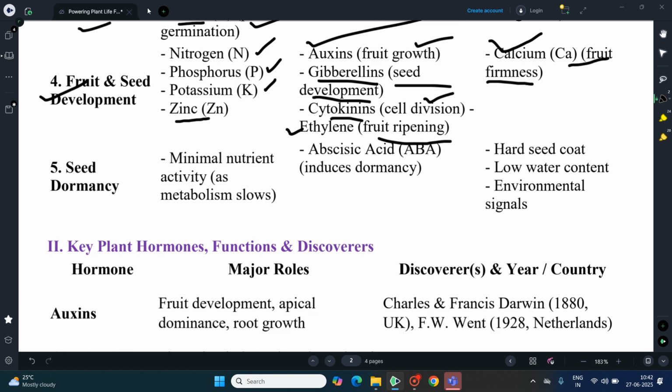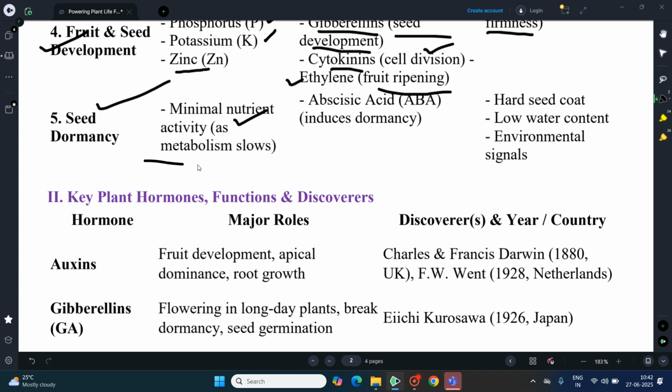And with respect to seed dormancy, very minimal nutrient activities are noticed during seed dormancy, as they are involved in the slowing down of metabolism. But the hormone ABA induces dormancy, that is, it is involved in the induction of the dormancy process.